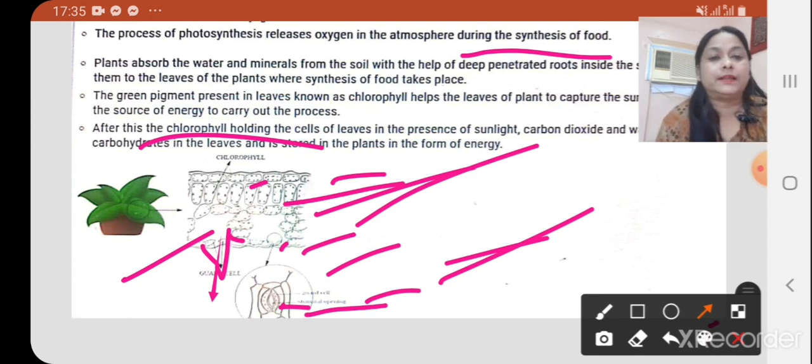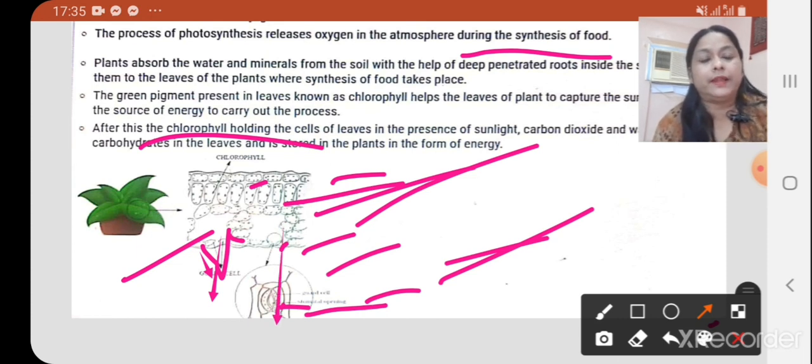This one, the arrow shows, is a guard cell. And this is a stomatal opening.